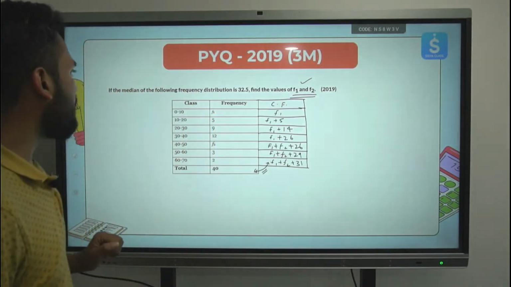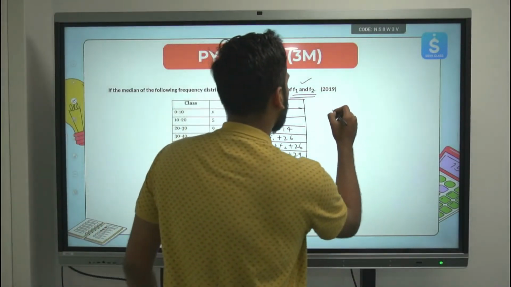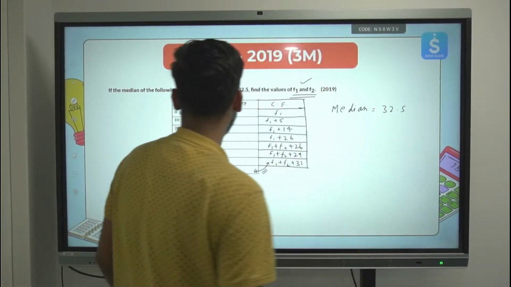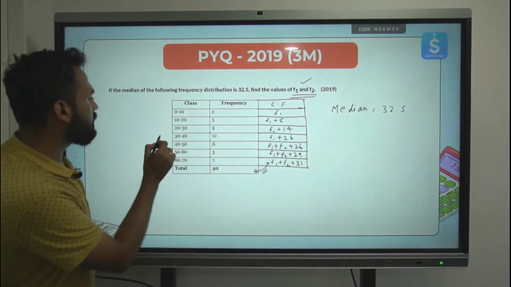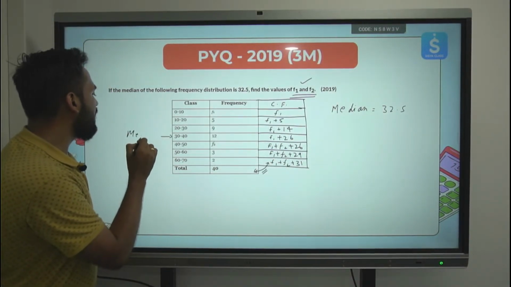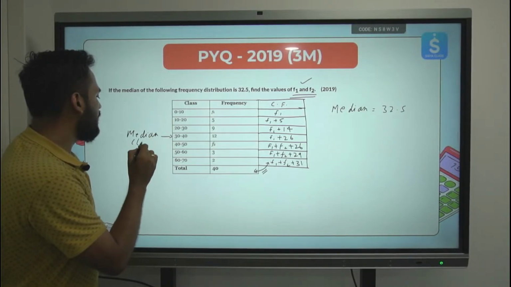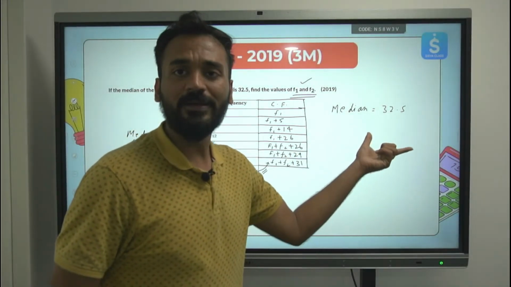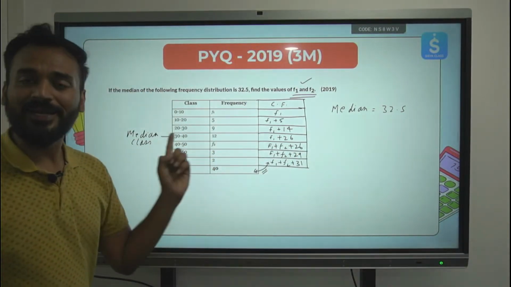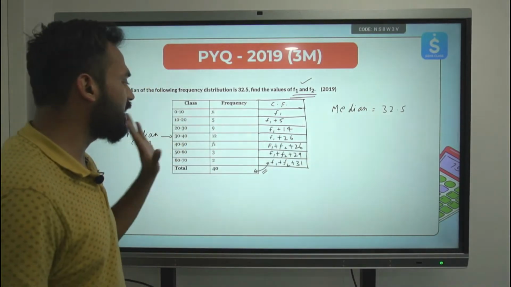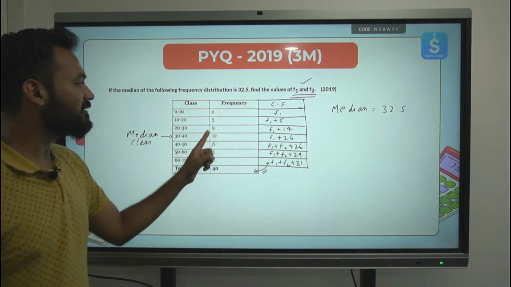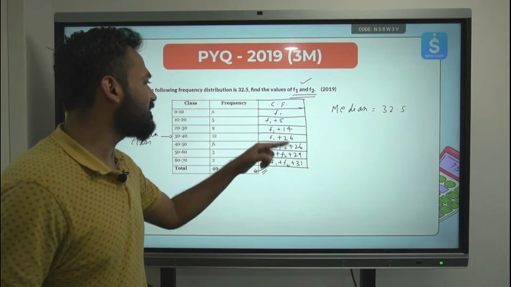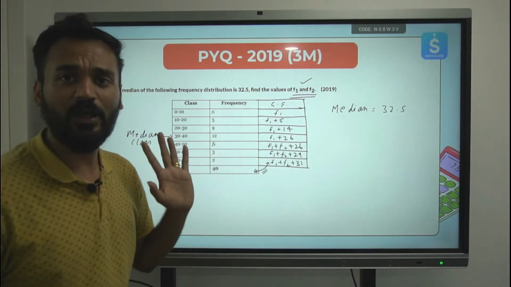Now let's see what is the given information. Median is given to be 32.5. Can you see in which class this would lie? 32.5 is in between 30 to 40. So clearly the median class is 30 to 40. Till here, I hope everyone is with me. The first thing is the median class. Directly, the median is given to be 32.5, which is in between 30 to 40. Therefore, the median class is 30 to 40. The frequency of the median class is 12. The cumulative frequency of the preceding class is f1 plus 14. Till here, I hope everyone is with me.